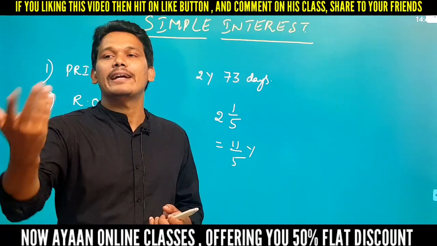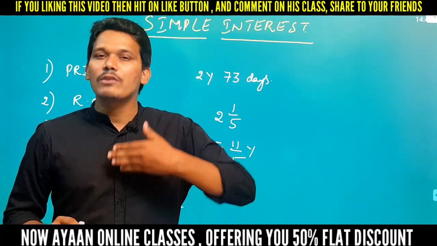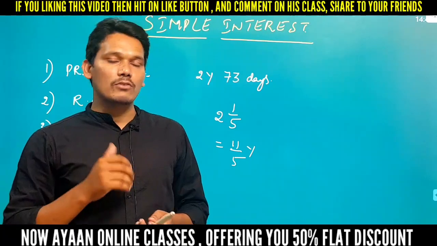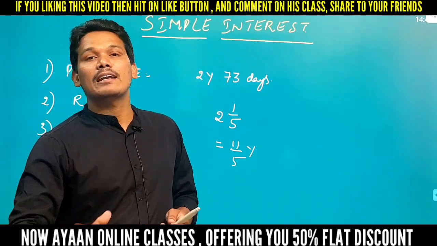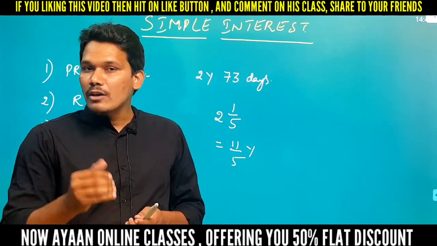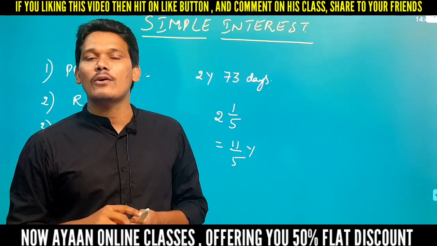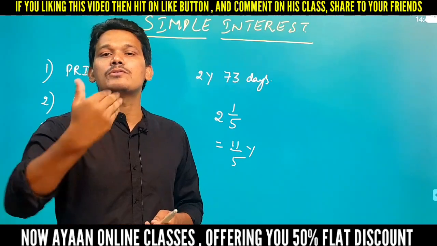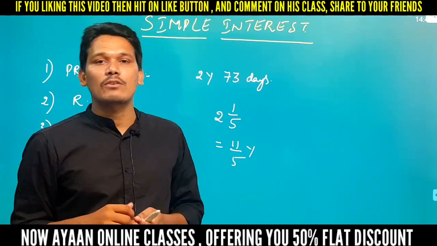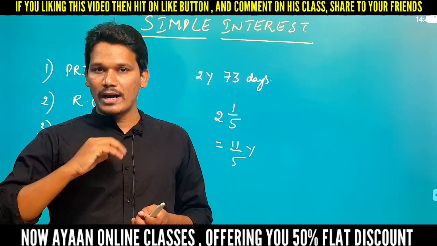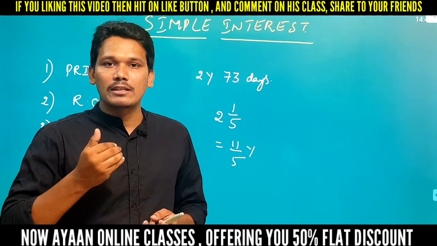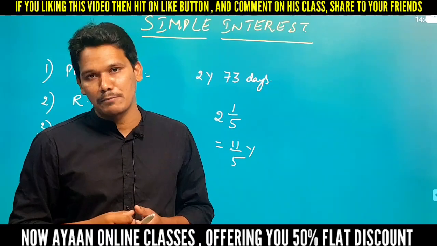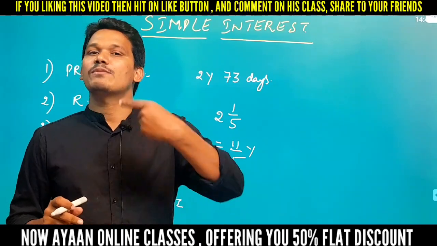Principal and also interest. Okay, so I have given 50,000 to you, and you are giving 1,50,000 to me. That 1,50,000 is nothing but the amount. I have given 50,000 to you, you are giving 1,50,000 to me, which means this 50,000 that I have given is nothing but the principal, and whatever you are giving as 1,50,000 is nothing but the amount. Here my investment is 50,000.